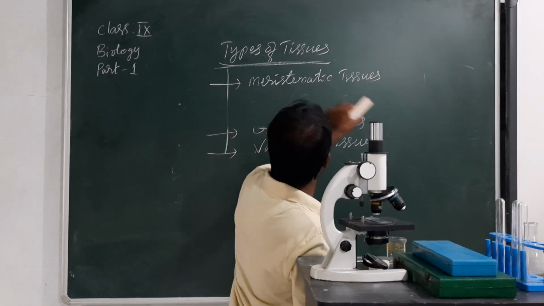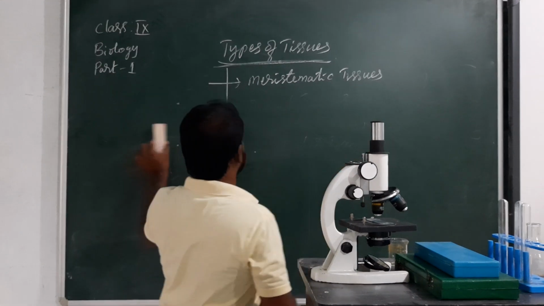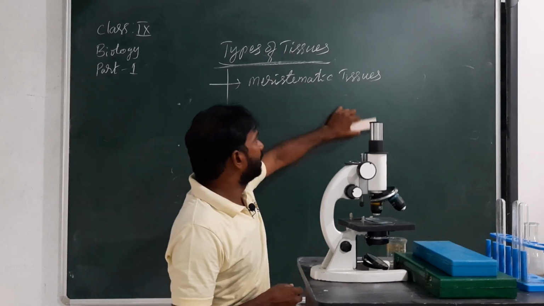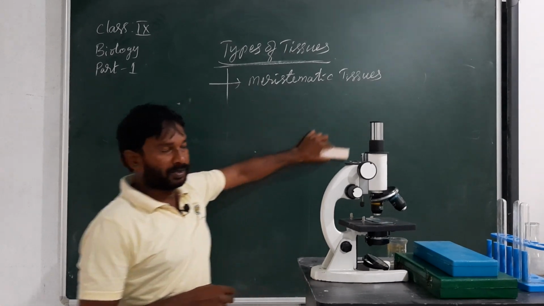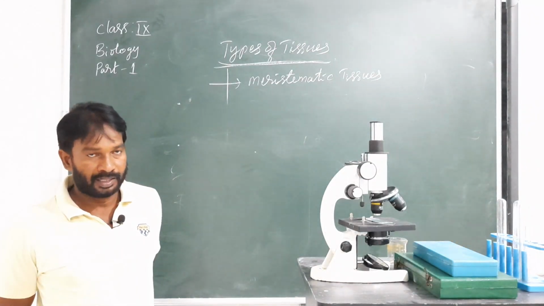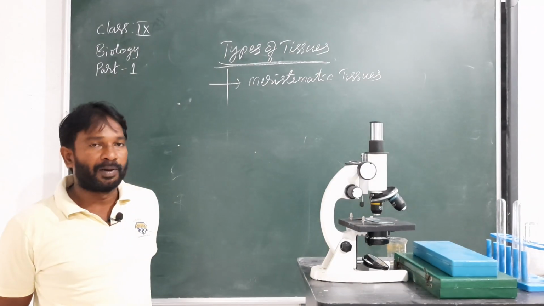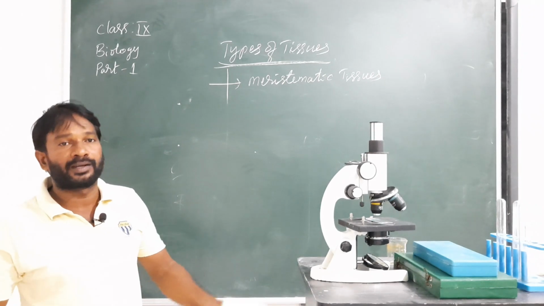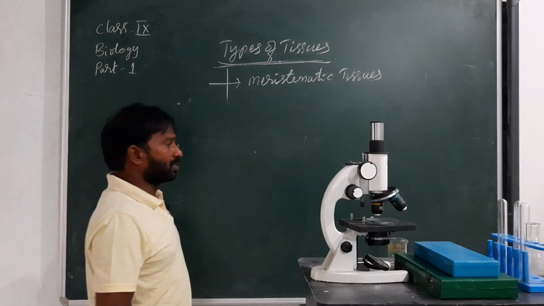First one is the meristematic tissues. What is meant by meristematic tissues? The tissues that bring about the overall growth and repair are called meristematic tissues.